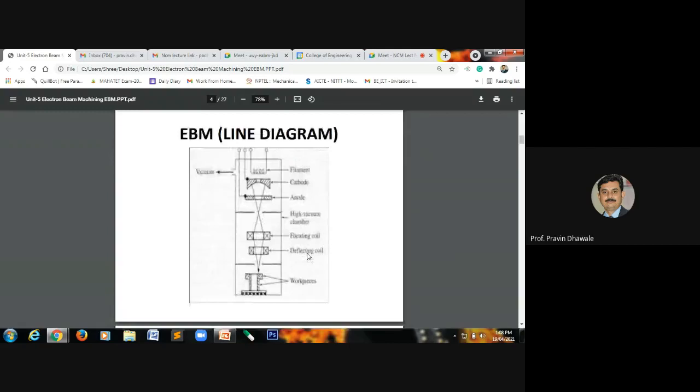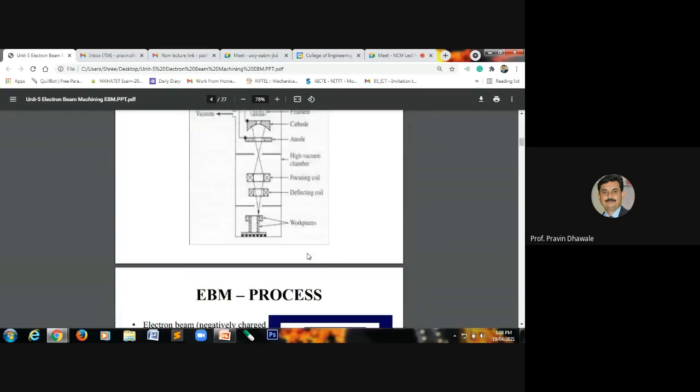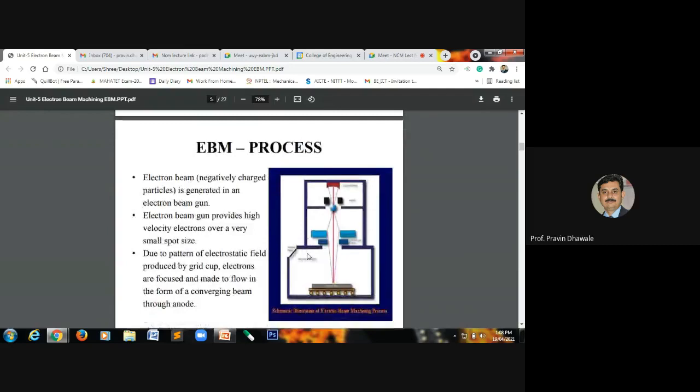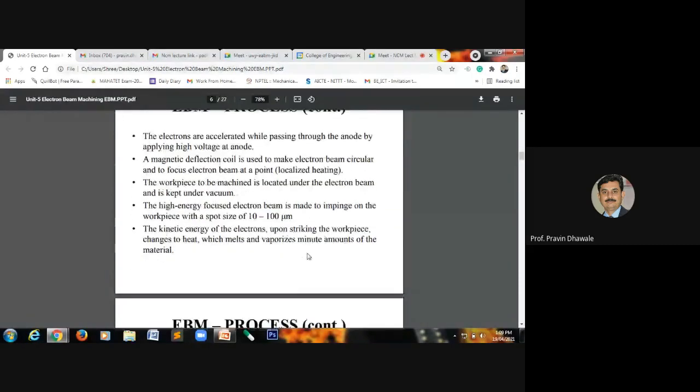We studied the line diagram of the EBM machine in the last lecture. Then this is another block diagram which shows the electron beam machining process, describing how the machining is carried out by using the electron beam. For that purpose, we require the electron beam gun, right? And by using that gun, we allow the electron beam onto a small spot in order to remove the material from the workpiece. We have described all this part. The spot size varies in a range of 10 to 100 microns only.